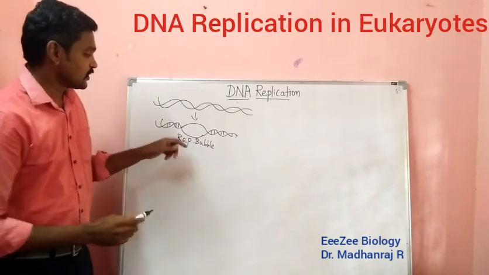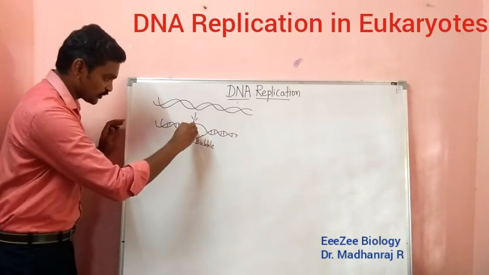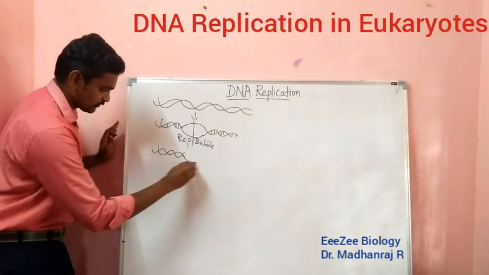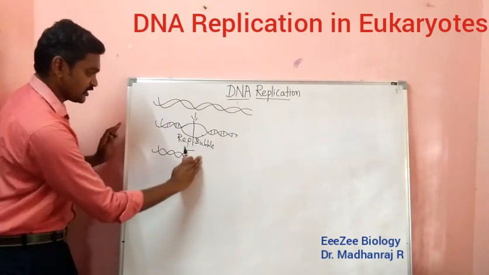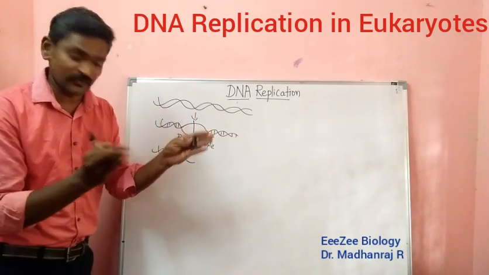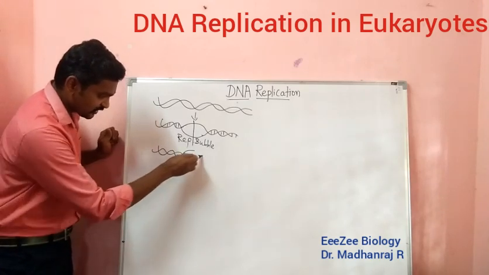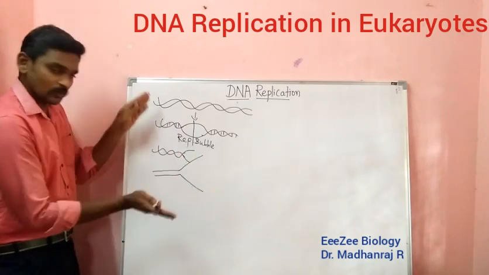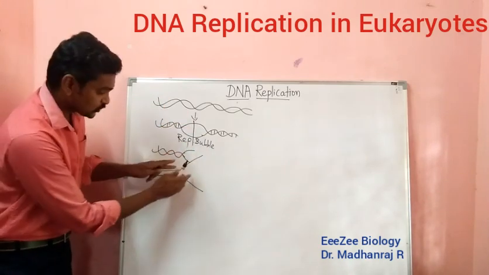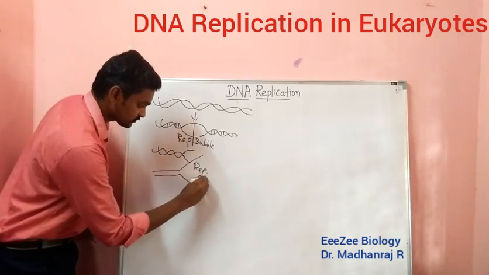Here what happens, for easy explanation I will be taking only half of this. From this location, only half you are taking means you can be seeing like this. When you take it as an unwinded structure, like a ladder structure, one strand will be like this, another strand will be like this. It will be opening like this. You can see this structure, the unwinded structure, right? So it will be opening like this and looks like a fork. So it is called a replication fork.